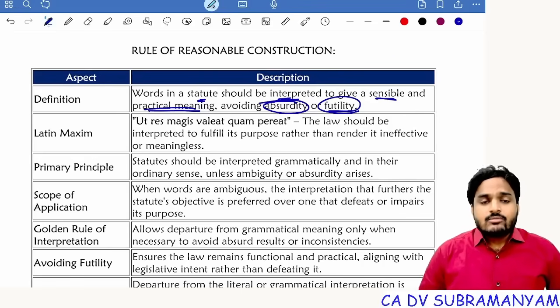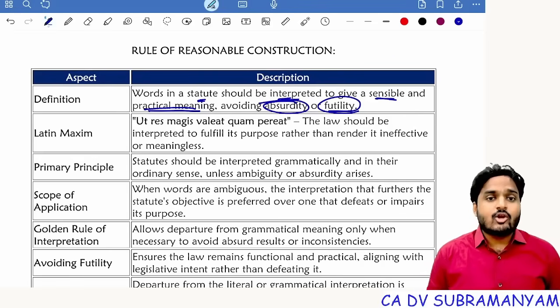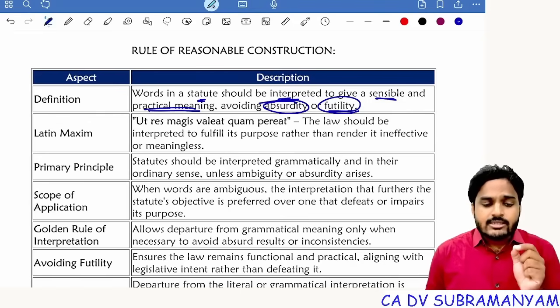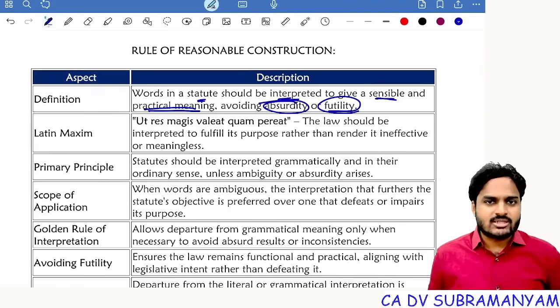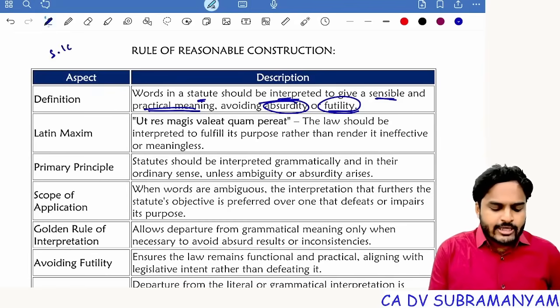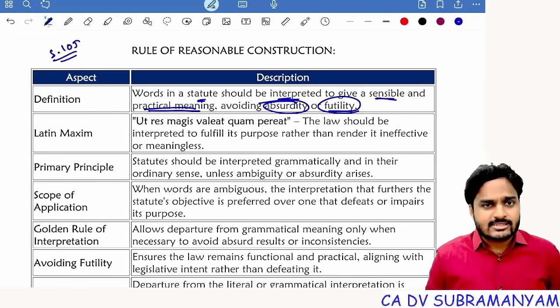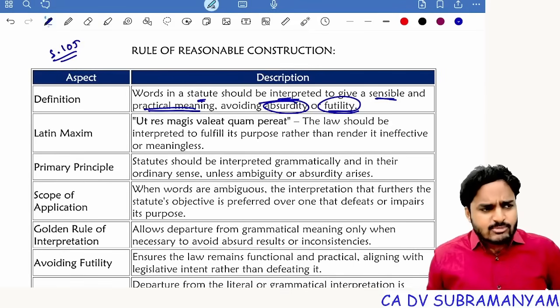Absurdity, simply, sometimes it is illogical. Sometimes it is illogical, interpreting words in its natural sense. So if you apply grammatical meaning, it will give illogical results. In that case, don't apply literal interpretation, just apply reasonable construction. Suppose section 105, if you take, proxy has no right to speak at meetings. Has no right to speak at meetings means what?